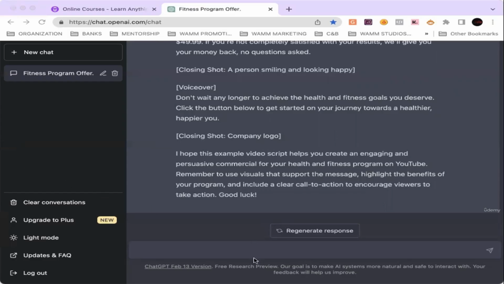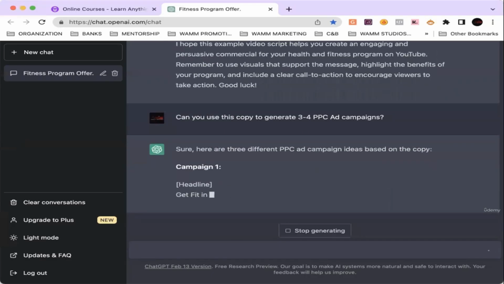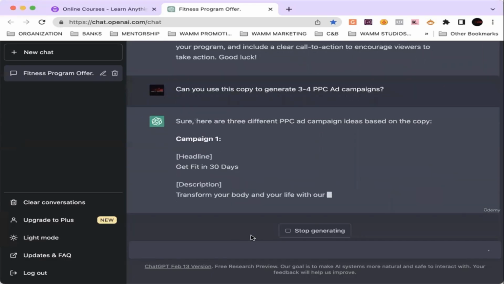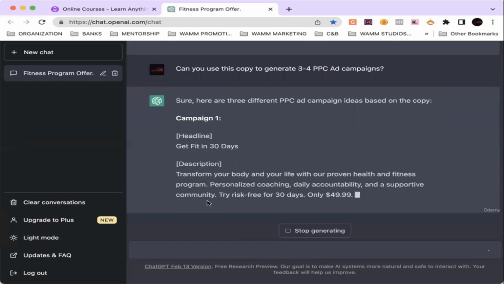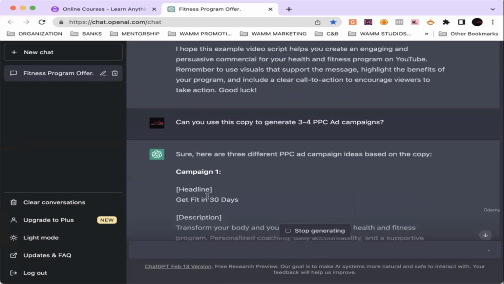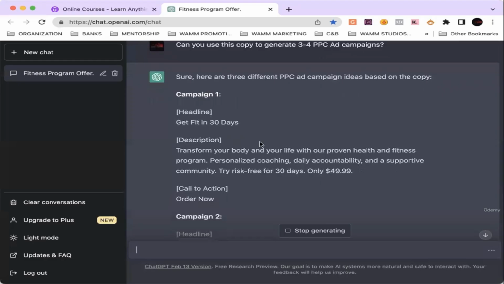But let's not stop there, right? Because YouTube is a video, but what if we want to do some Google ads, some PPC ads, some Facebook ads? What type of copy can we have, right? So asking it, can you use this copy to generate 3 to 4 PPC ad campaigns? If you don't know what PPC is, that is pay per click. All right. Boom. It just generated us 3 on the spot.